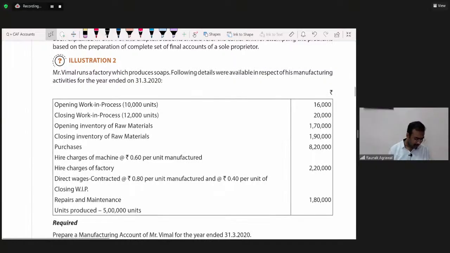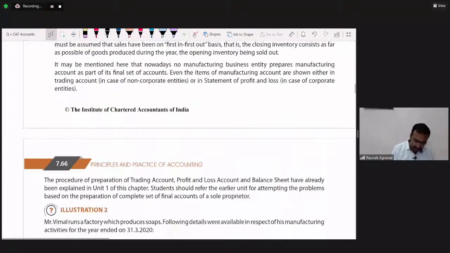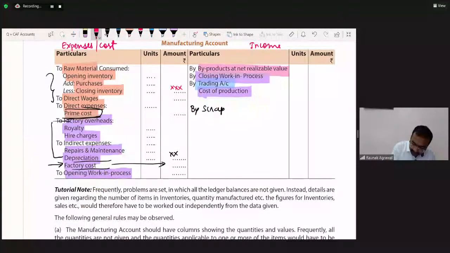No, no. Teja, no. Opening WIP is not the balancing figure. The balancing figure is the trading account, the cost of production. How can opening WIP be the balancing figure? We will get that from last year's financial statements.